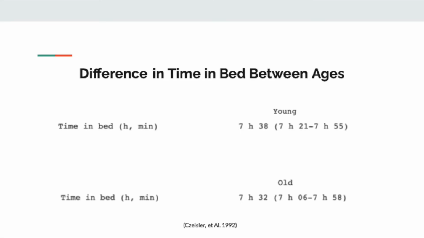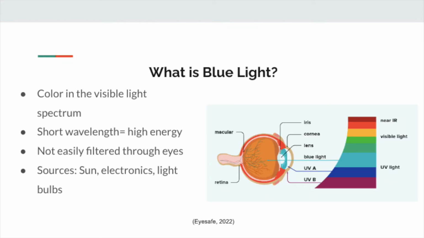Blue light is a color in the visible light spectrum that can be seen by human eyes. Blue light is a short wavelength, which means it produces higher amounts of energy. Unlike other forms of light, the eyes cannot effectively filter blue light, so more can pass through the eye to the retina. Blue light produces both benefits and concerns for our eyes and overall health.